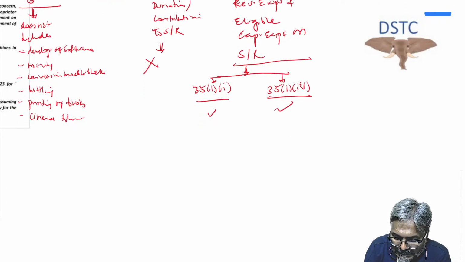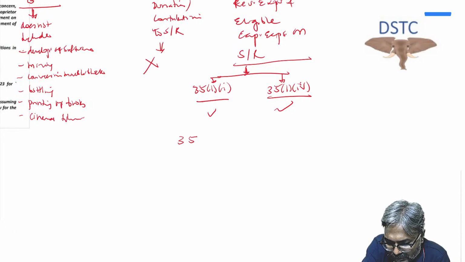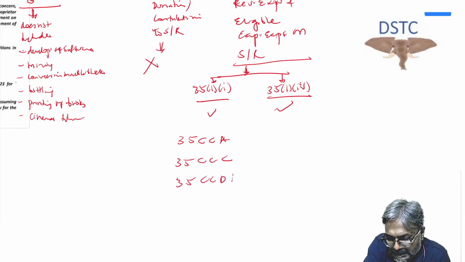Now, students, there is one more category. There are three sections you should remember: 35CCA, 35CCC, and 35CCD.